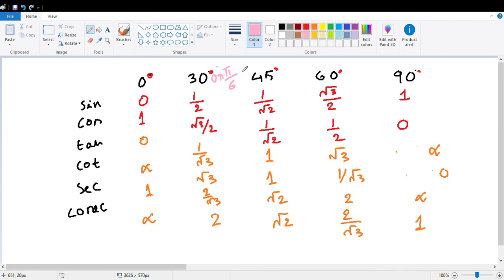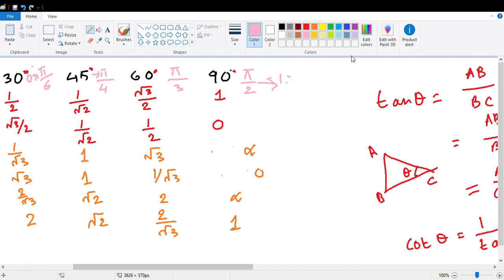So 180 by 6, that is 30. In that scenario, this will be pi by 4, this is pi by 3, this is pi by 2. How? Pi radian equals 180 degree, right? So 180 degree by 2, that is 90. Same way, 60 degree equals pi by 3, 45 degree pi by 4, and 30 degree pi by 6.